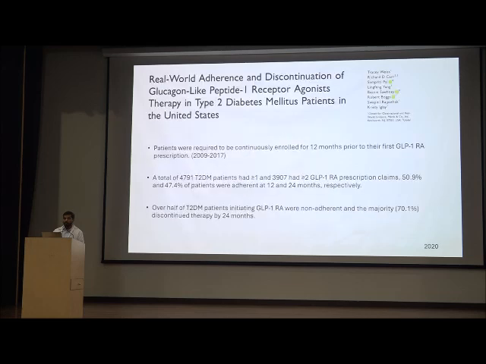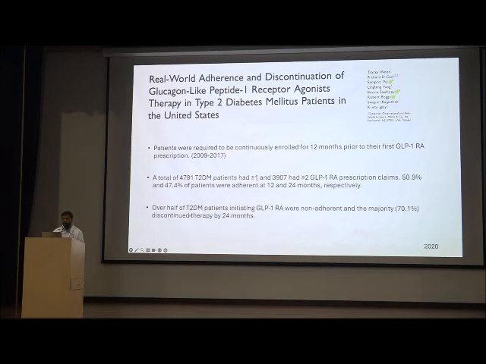So let's go for the real-world adherence, whether the GLP analog patients were able to take it. So this is the study. The patients were required to be continuously enrolled for 12 months for their GLP receptor prescription, and 4,791 diabetes patients with two or more prescriptions of GLP analog were enrolled.